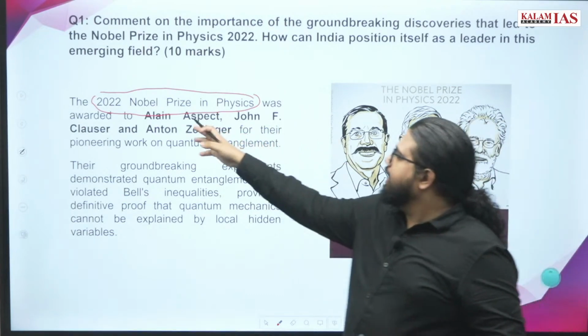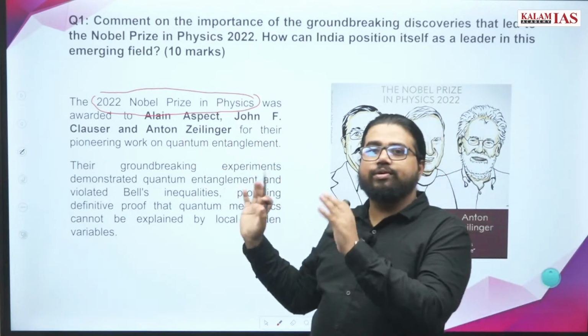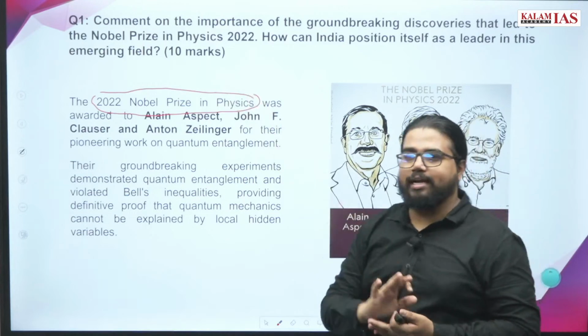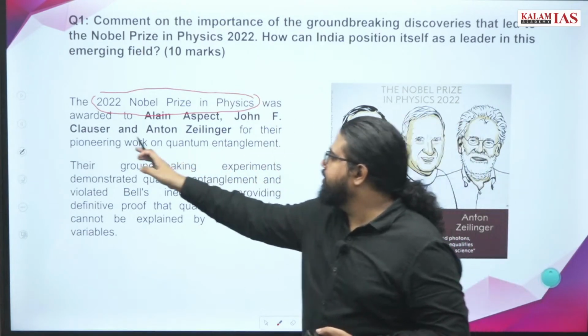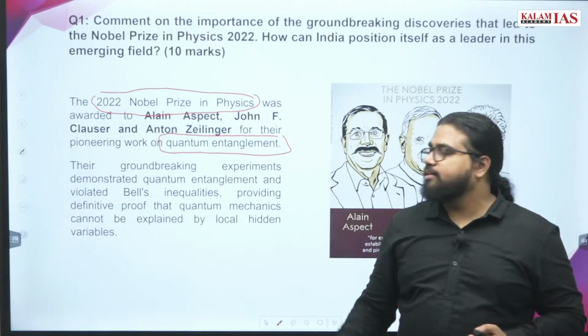Alain Aspect, John F. Clauser, and Anton Zeilinger. These three were awarded the 2022 Nobel Prize in Physics for their pioneering work in quantum entanglement. What exactly is quantum entanglement?